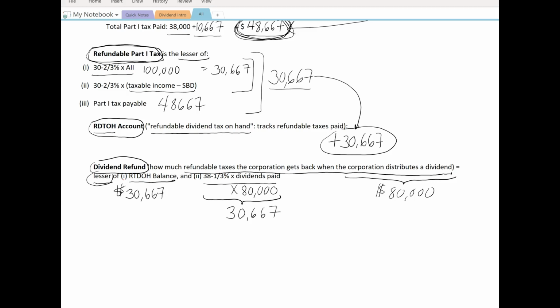We're going to get $30,667. So what this is saying is that in order for the CCPC to get back all of those extra taxes that they paid up front, they're going to have to pay a minimum dividend of $80,000. The amount that they get back is known as a dividend refund. And so once again, these are the special rules that relate just to a CCPC's aggregate investment income. So that brings us to the end of this short tutorial. Good luck with your studies.